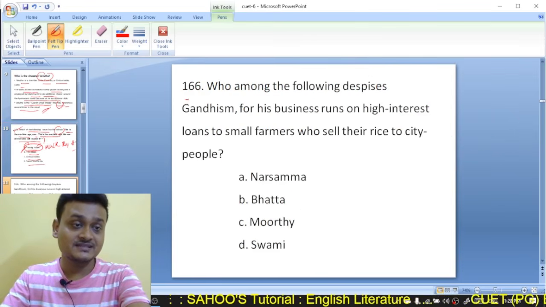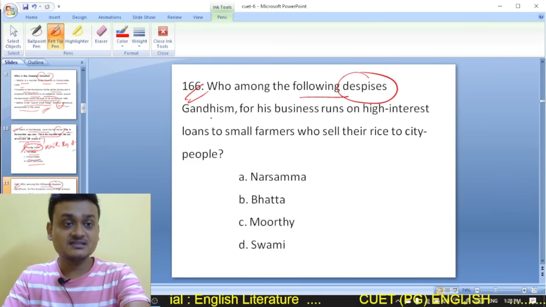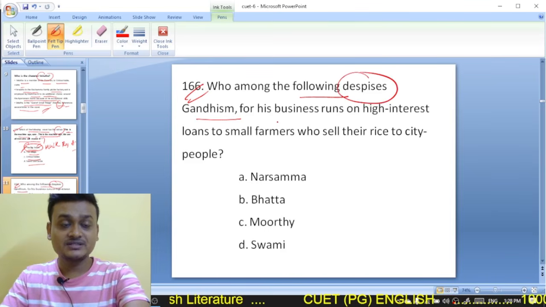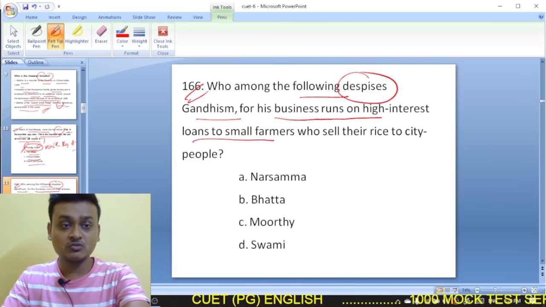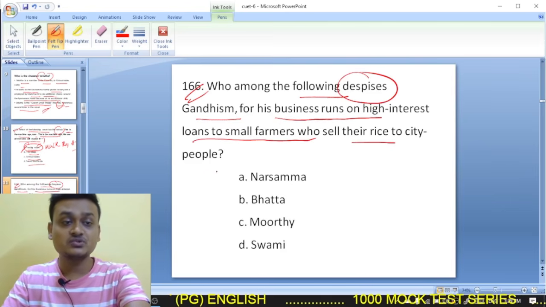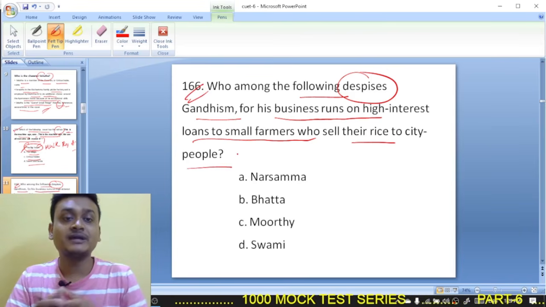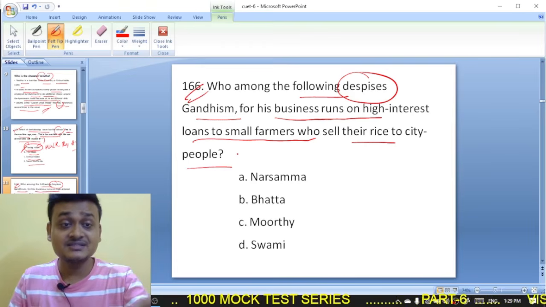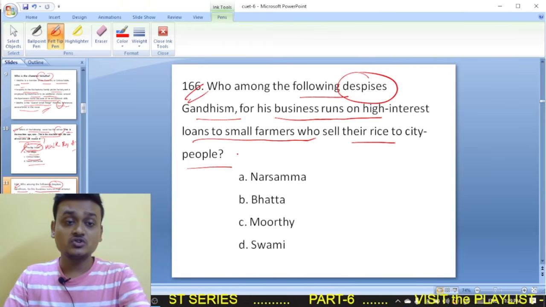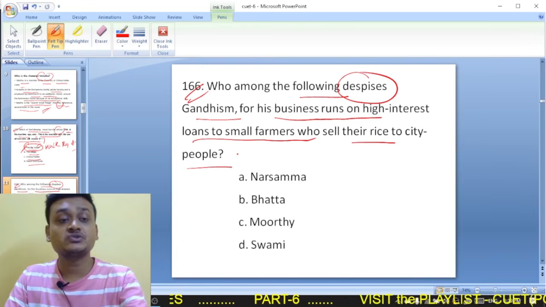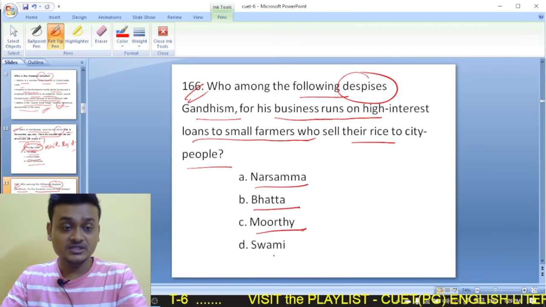Moving on to question 166. Who among the following despises Gandhism, for its business runs on high interest loans to small farmers who sell their rice to city people? So who among the following? There are some characters who despise Gandhism, for its business runs on high interest loans to small farmers who sell their rice to city people. Now your options are Narsamma, Bhatta, Murthy, Swami.